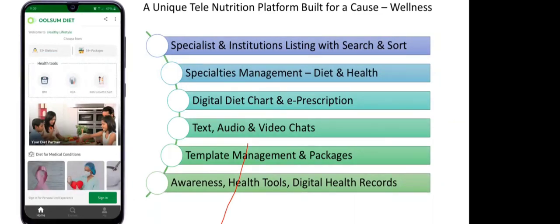So here it is an open platform. Dietitians can register, and they can offer their services via this platform. And it is not like Practo, because Practo has everything: dietitians, doctors, and everyone. So this is an exclusive, open platform which we have designed for dietitians alone. We may extend this to telehealth, but that will not be called Wholesome Diet. It will be called something else. But this platform is exclusively for dietitians.